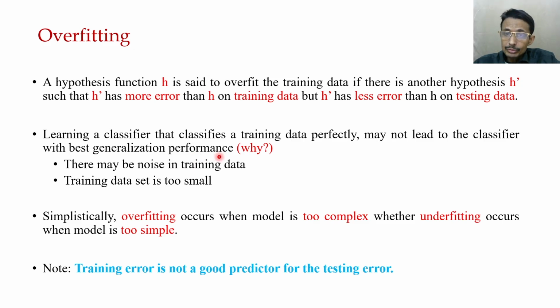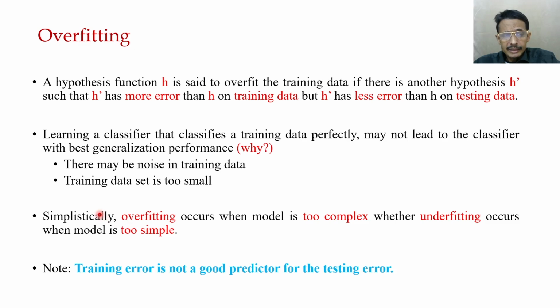It may be very good for training but may not have very good generalization ability. So testing error is high, testing performance is bad. Generally there are two reasons: the training data may be noisy, or the training data is very small.